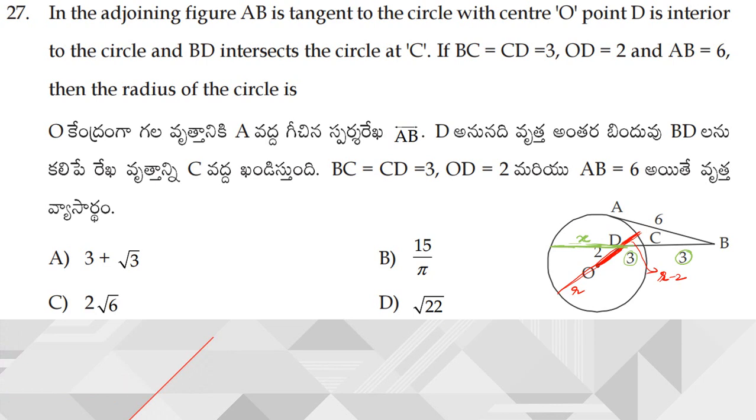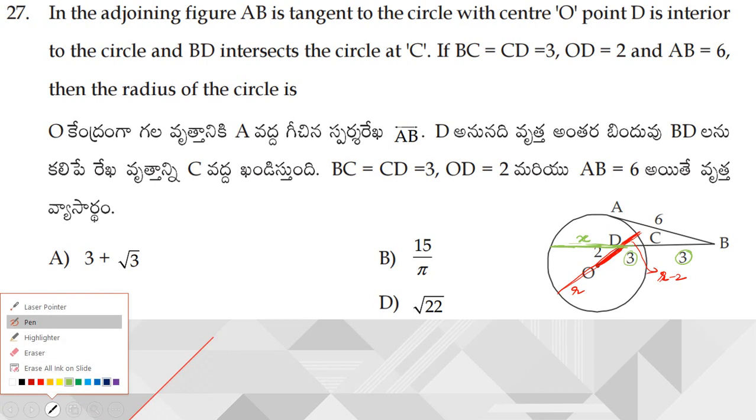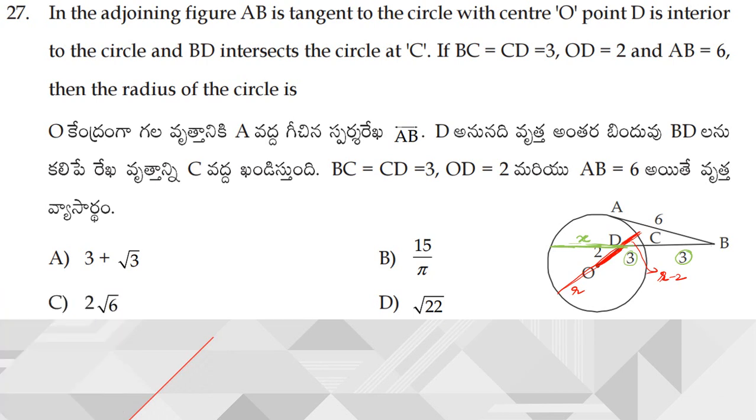Now you can clearly see that from point B through C, BA is a tangent and BCD, suppose this point is some E, then this BE is acting as a secant. So from there you are going to have a formula: AB square, that is the tangent length square, is equal to BC into BE, right?